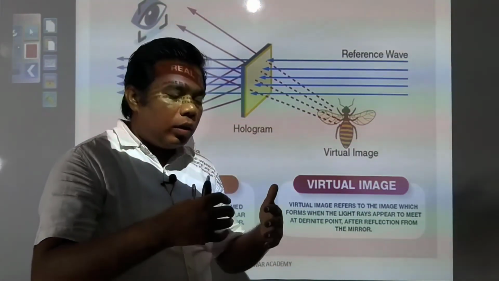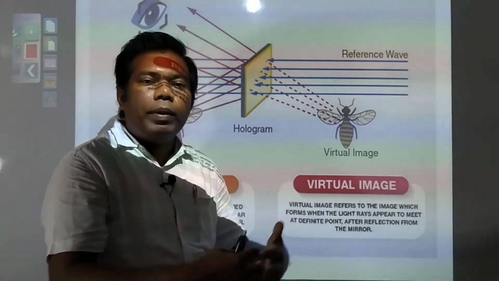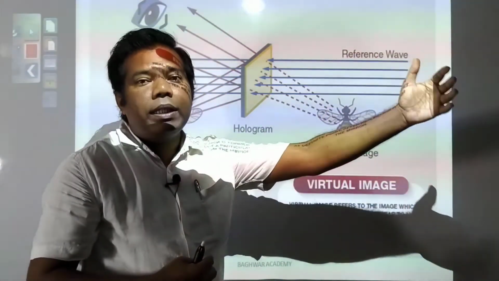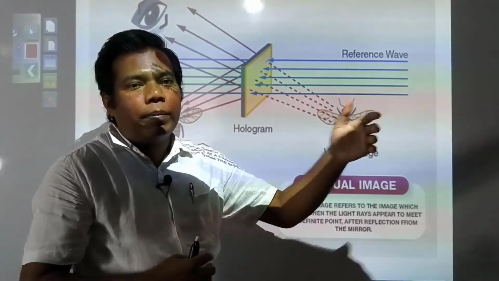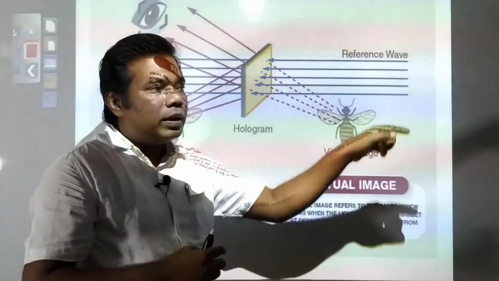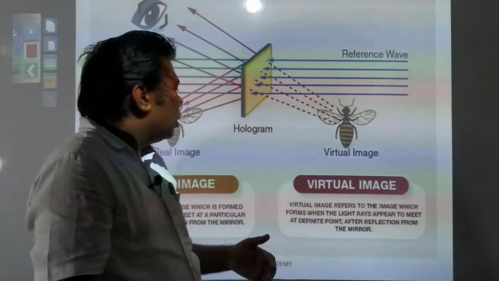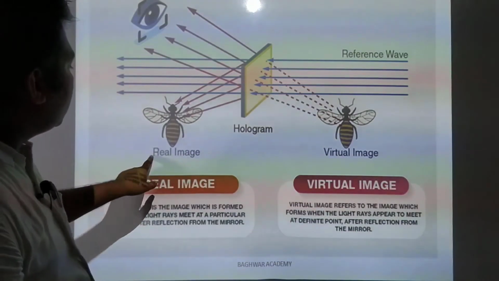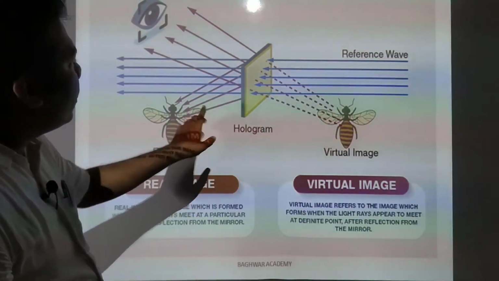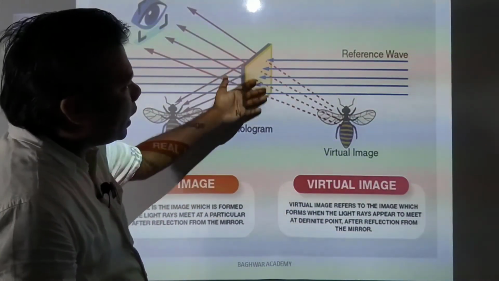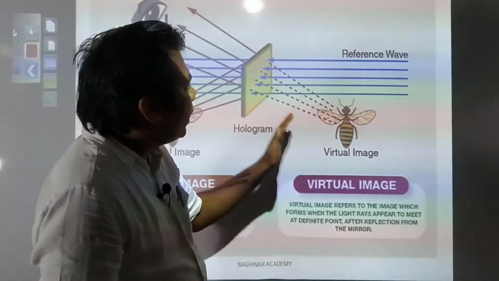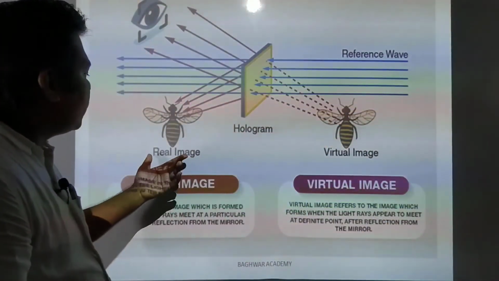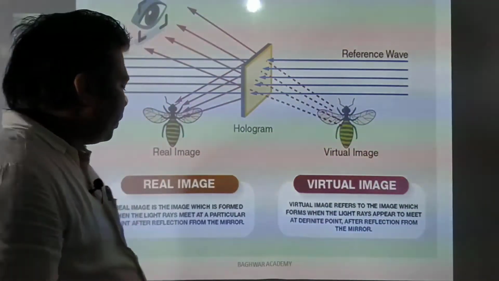When we see ourselves in a mirror, it seems as if rays of light are meeting somewhere behind and an image is getting formed. That is virtual. A real image can be seen on the screen, and for a virtual image it seems as if something is there at the back. That is the difference between real image and virtual image.